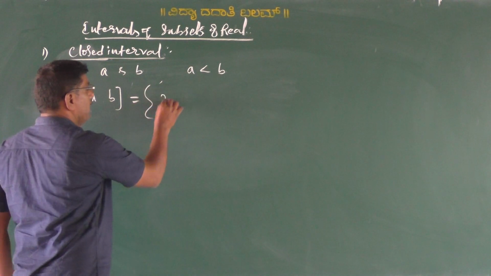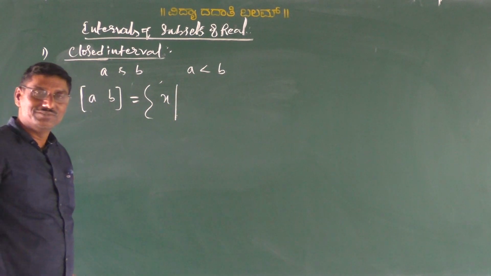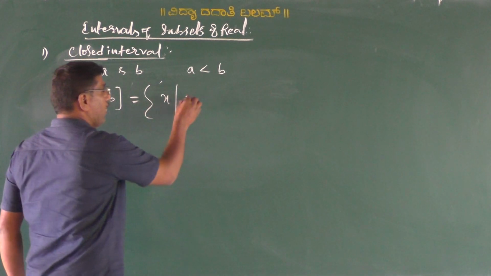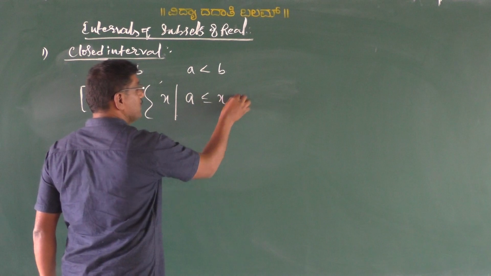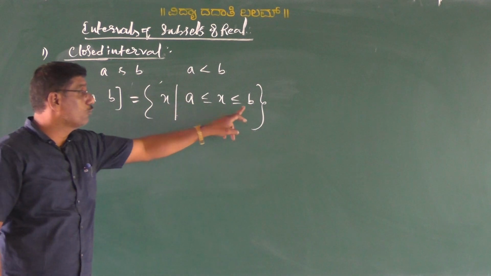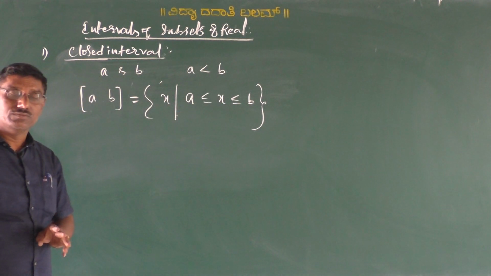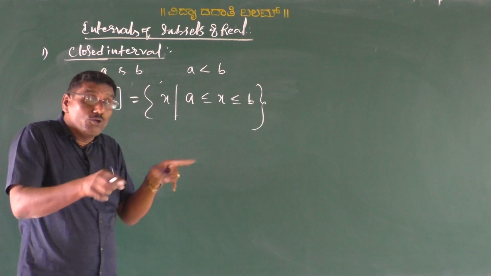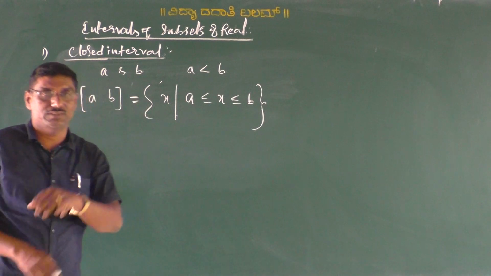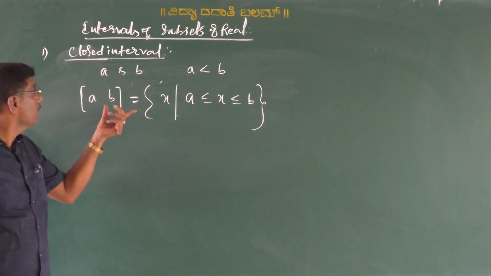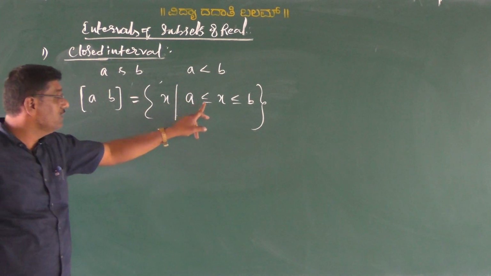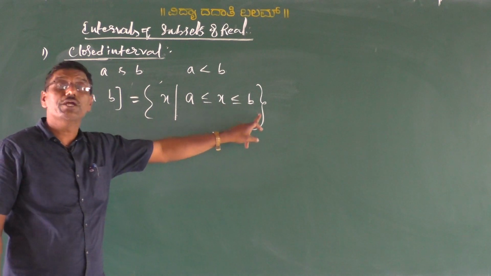It is the set of all x such that A is less than or equal to x less than or equal to B. Here A and B are the two end points, and A and B are included in the set of all real numbers x. Are you understood? This is about the closed interval.